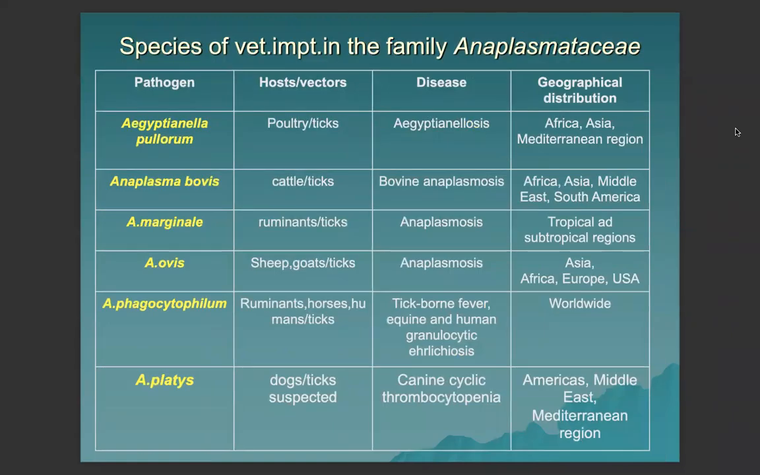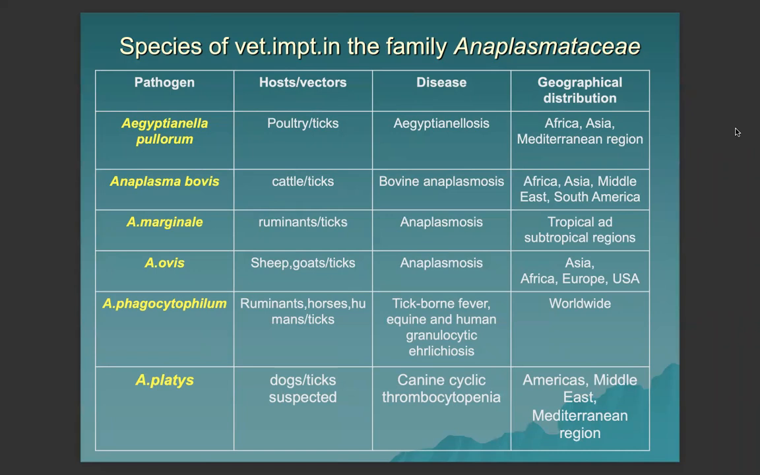For Aegyptianella pullorum, the hosts are mostly birds or poultry species. The vectors, as we mentioned, are invertebrate animals or parasites that serve as an important vector for transmission, like ticks. The disease is Aegyptianellosis. Distribution is in Africa, Asia, and the Mediterranean region. Anaplasma bovis infects cattle. Ticks are the vectors. The disease is bovine anaplasmosis, reported in Africa, Asia, the Middle East, and South America.